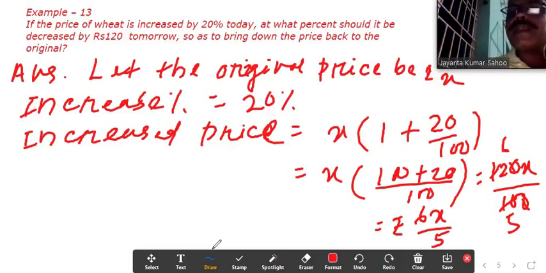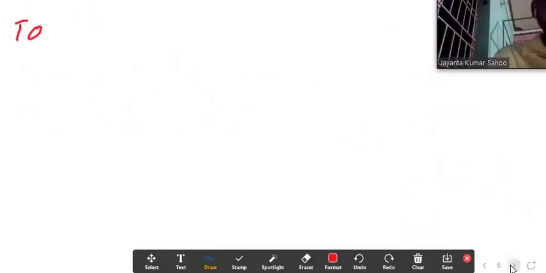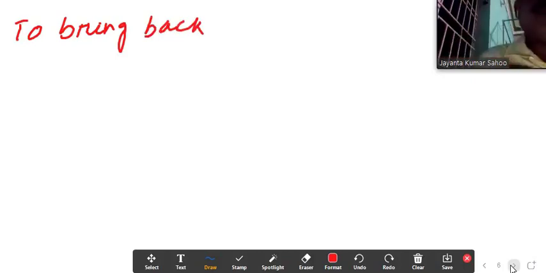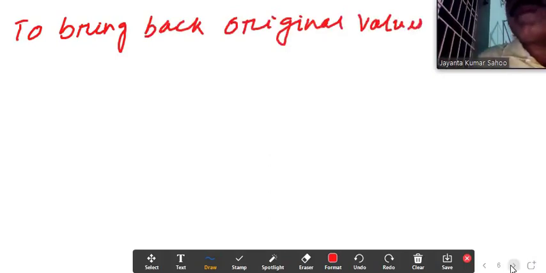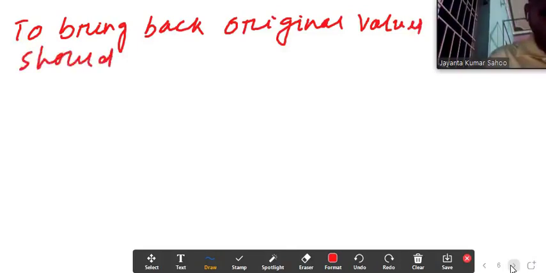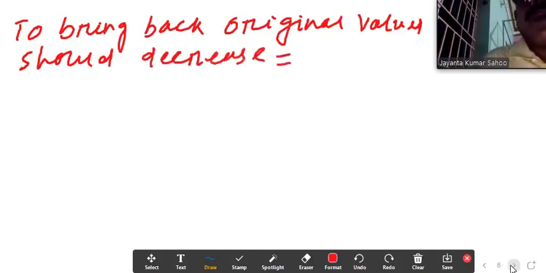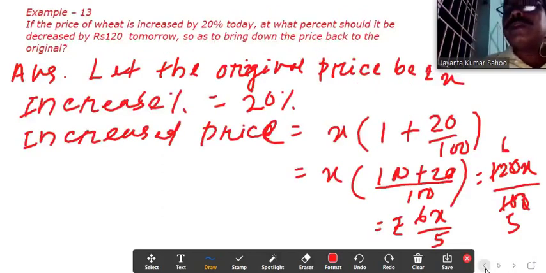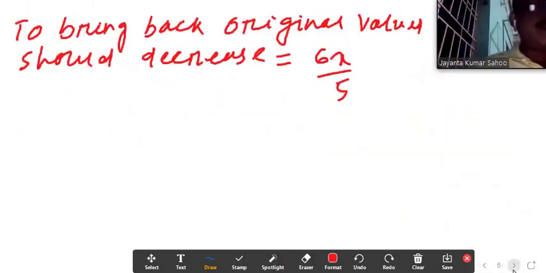To bring back the original value, it should decrease by the increased value 6x by 5 minus the beginning value x, in rupees.